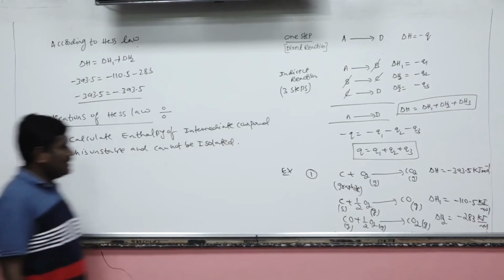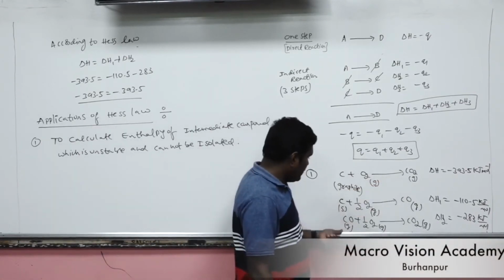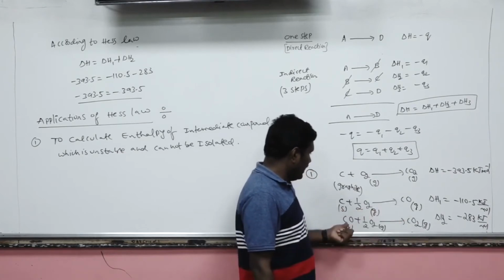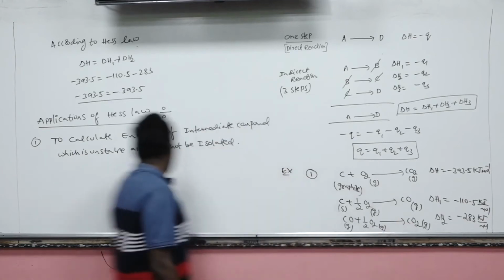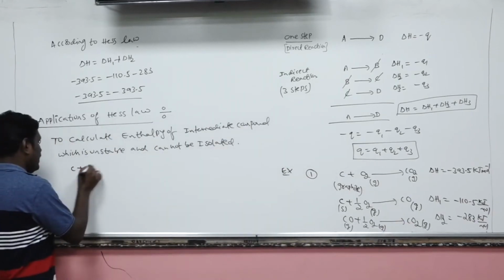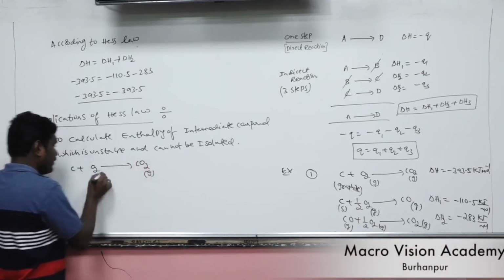Suppose, see this example, graphite combustion follows two steps: partial combustion to CO, and complete combustion, where CO gets oxidized to CO2. Here carbon oxidizes to carbon dioxide.